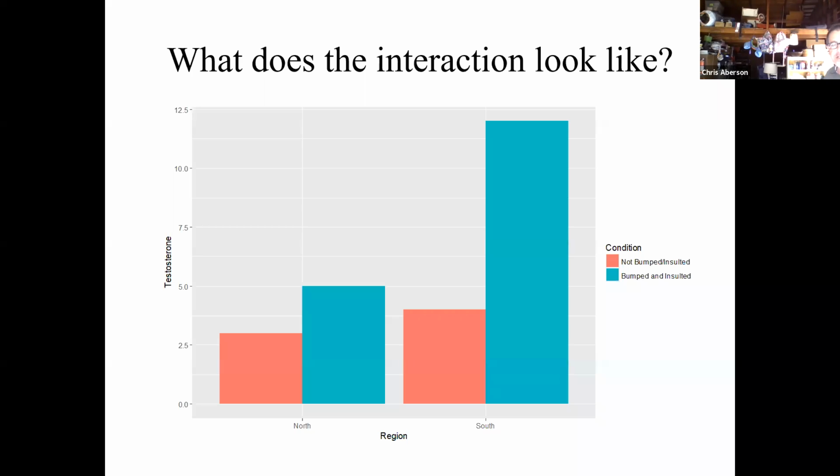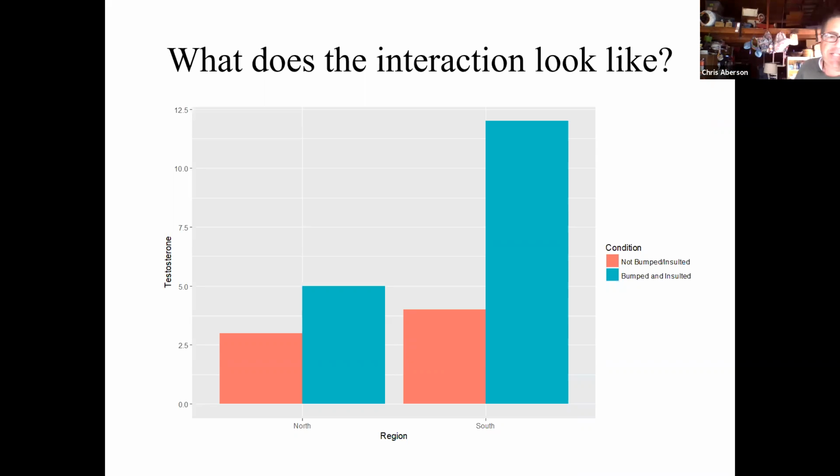So here is our interaction. What do we see? Well, we see that everybody gets a little upset when they're bumped and insulted, even the Northerners. Their testosterone levels went up by 2 points. However, the Southerners, their testosterone levels went up by like 10 points. So much stronger effect for being bumped and insulted on the Southerners versus the Northerners. That's what the interaction looks like. Everybody gets a little upset by being bumped and insulted, however, the Southerners had a much stronger reaction to it. So where you were from did make a difference in terms of how you reacted. Southerners got really angry at this, whereas Northerners are a little annoyed.